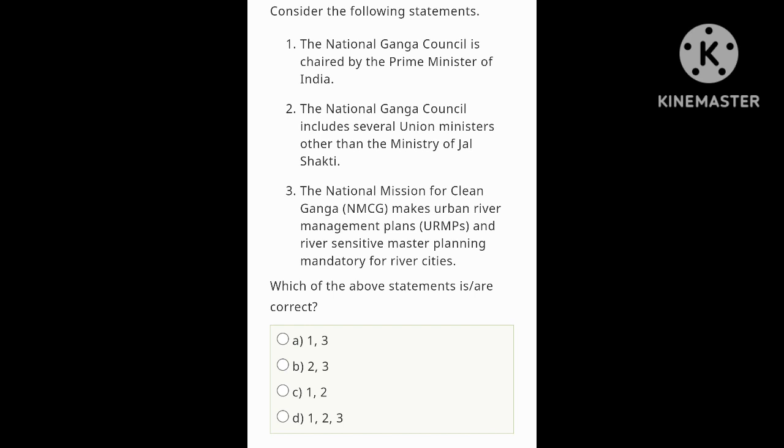Just look at the options. 1 and 3, 2 and 3, 1 and 2, 1, 2 and 3. So option C is correct, 1 and 2. Let's move on to the next question.